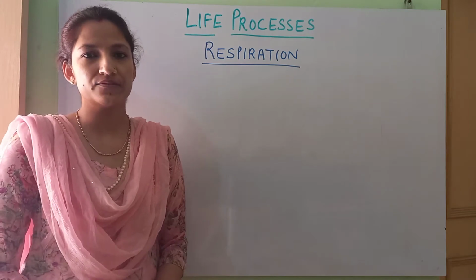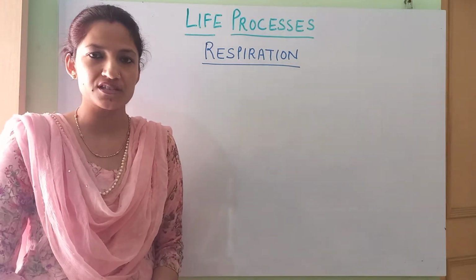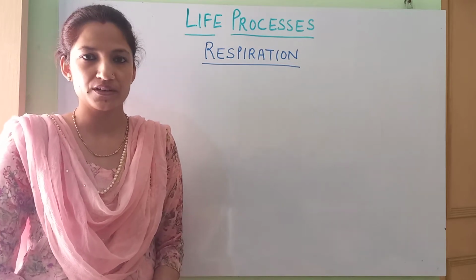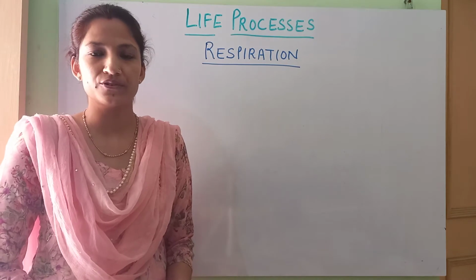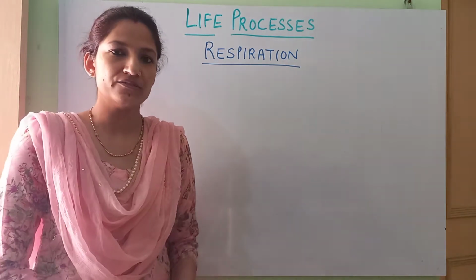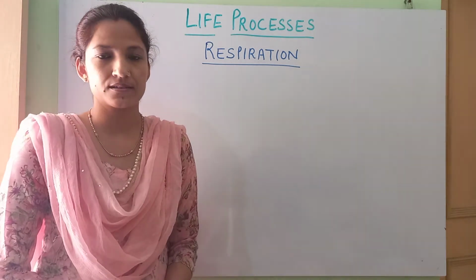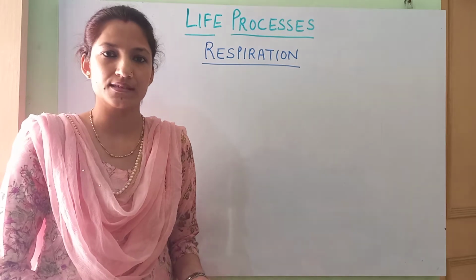In today's lecture, we are going to talk about our next topic under the life process chapter, that is respiration. Before this, we have discussed the process of nutrition in animals, and as a result of that, we get the nutrients into the blood, and blood supplies those nutrients to the cells.